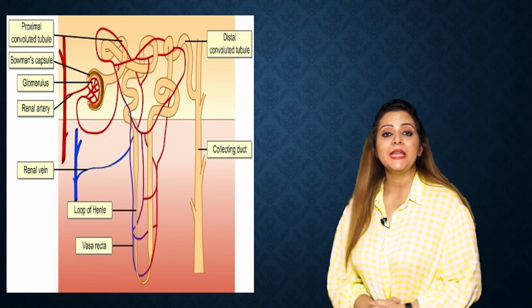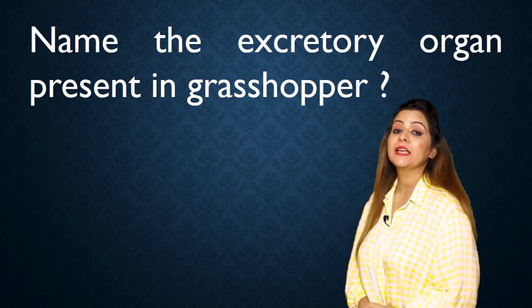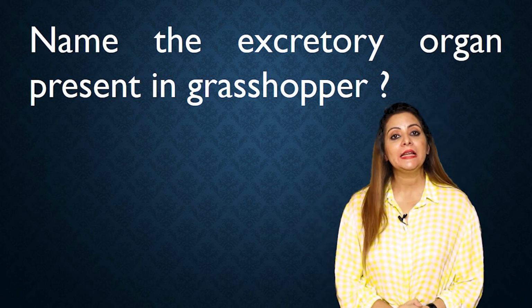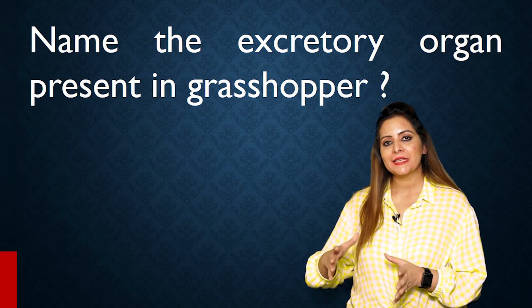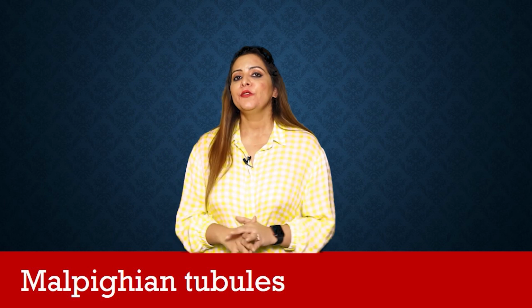Now the last question is, name the excretory organ present in grasshopper. We know that the excretory organ present in grasshopper is the Malpighian tubule. So grasshoppers excrete through Malpighian tubules. With this, we finish our chapter, that is the fourth part of life processes, which is excretion. I think you got it.